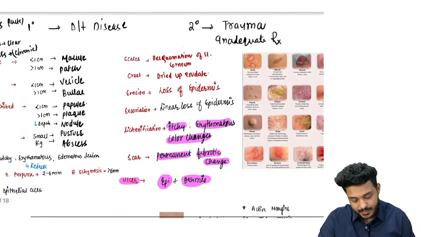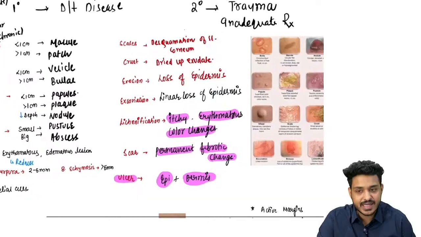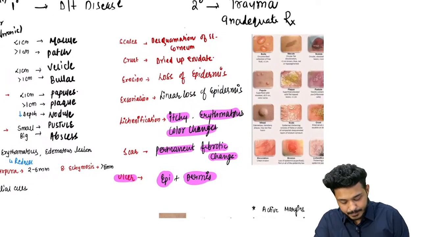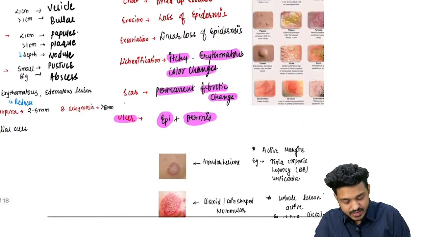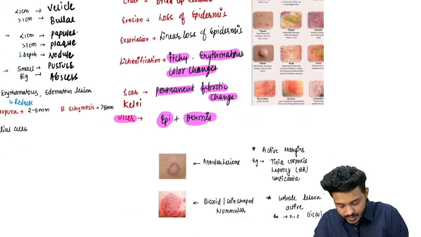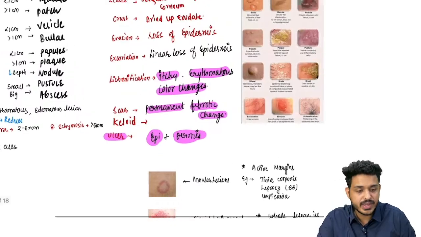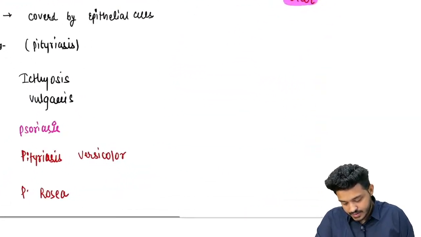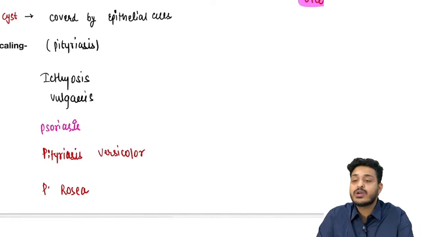So these are the basic primary and secondary skin lesions we have, right. What is a hypertrophic scar known as, beta? This is known as keloid, right. And how are you going to treat the keloid, what will you give in the treatment of keloid, right. Then we have all the scaling, right.